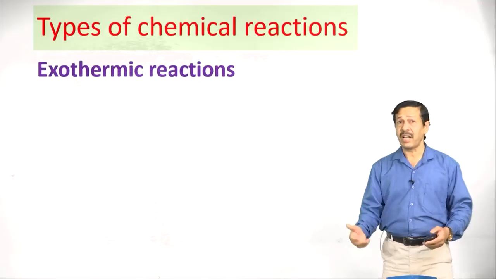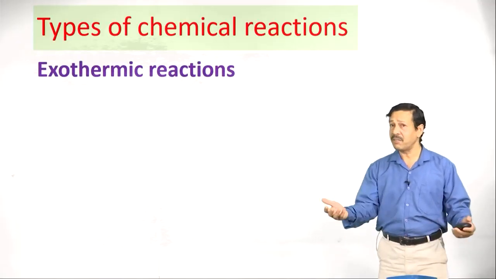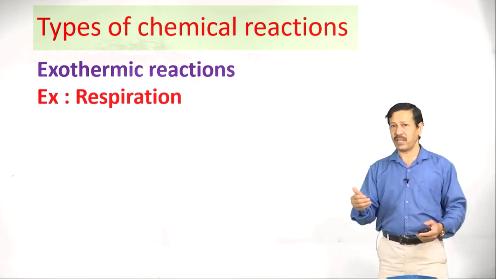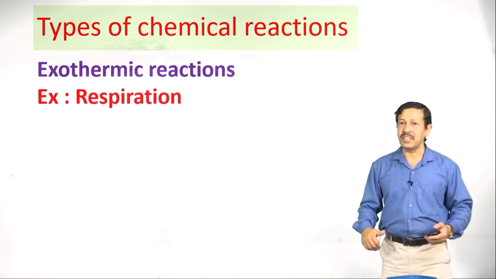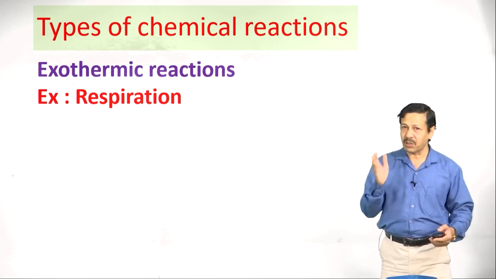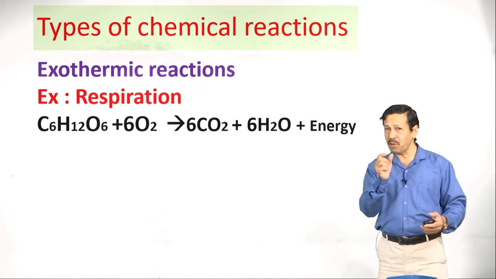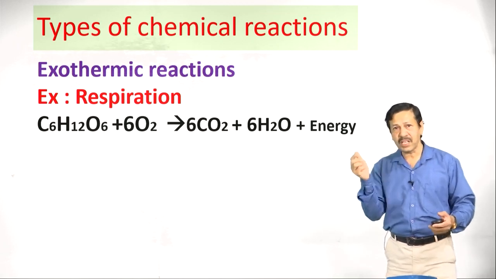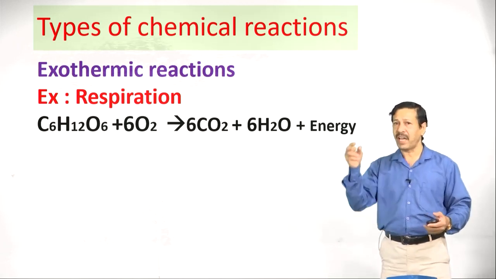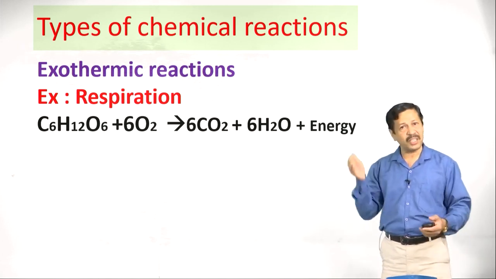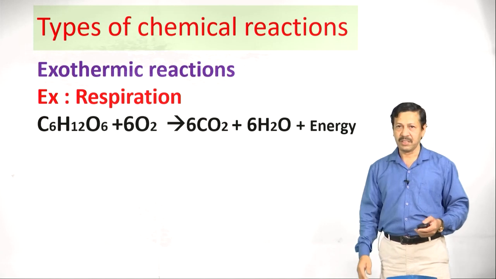The next one is exothermic reaction, just now I told. Respiration is an example for this one. We get energy by combusting glucose during respiration. So glucose plus oxygen gives rise to carbon dioxide and water plus energy. This equation was also studied in the life process chapter.